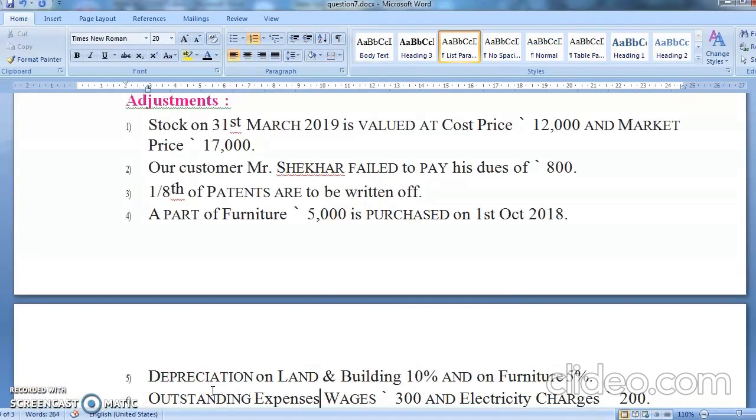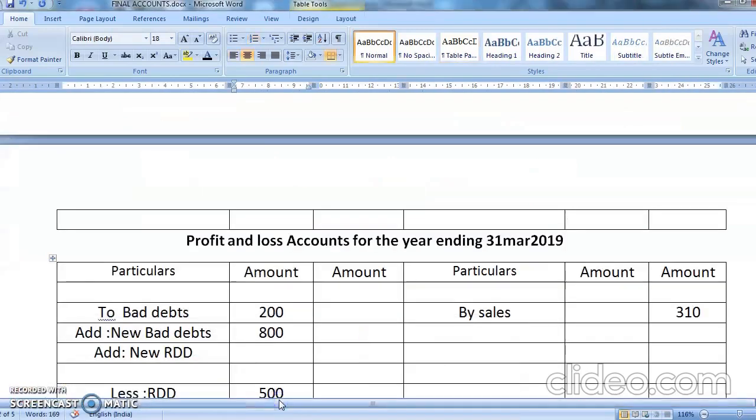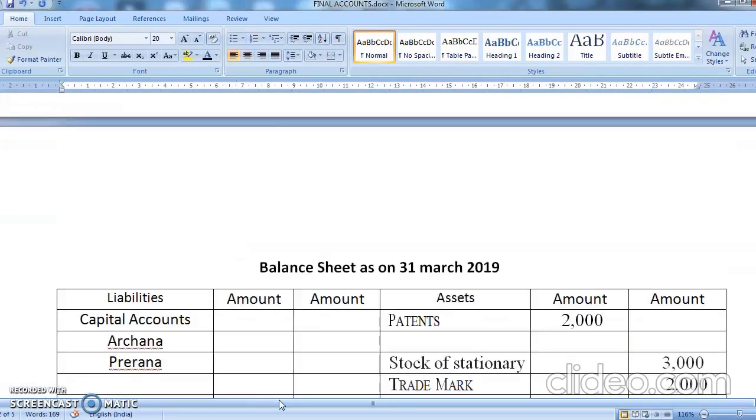Patent 1/8 of patent is written off. I told you this is another way of writing the depreciation.